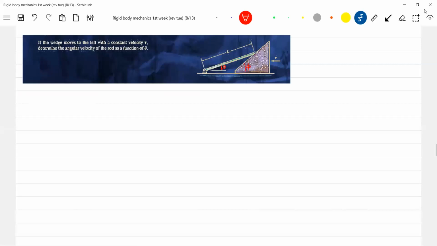This theta and phi. I'll just indicate those angles clearly so it'll be easy for you. Yeah, this is theta, this is phi. Angular velocity of the rod. This is a rod, this is a wedge.